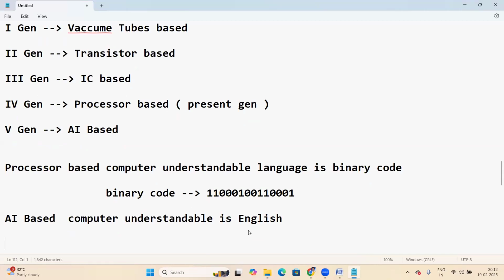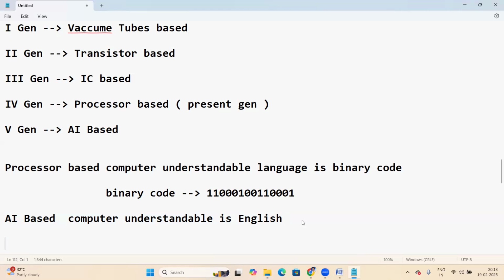ML, and next Python, Java, all these are working in the backend for data processing. In the backend of an AI-based computer, some languages like machine learning, Python, and Java are used only for data processing. But it can understand our English. An AI-based computer can understand our English.